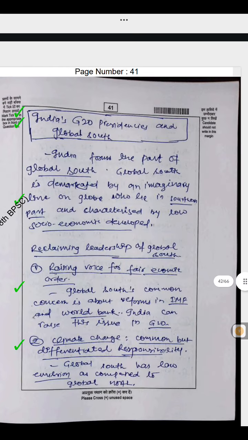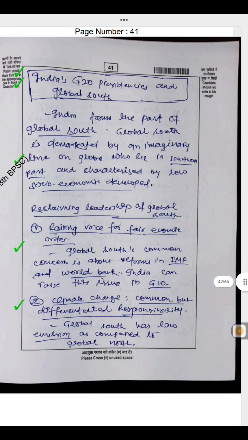India's G20 presidency and the Global South. India forms part of the Global South. The Global South is demarcated by an imaginary line on the globe, lying in the southern part and characterized by low socio-economic development. Reclaiming leadership of the Global South, raising voice for a fair economic order. The Global South's common concern is about reforms in the IMF and World Bank. India can raise these issues in G20.